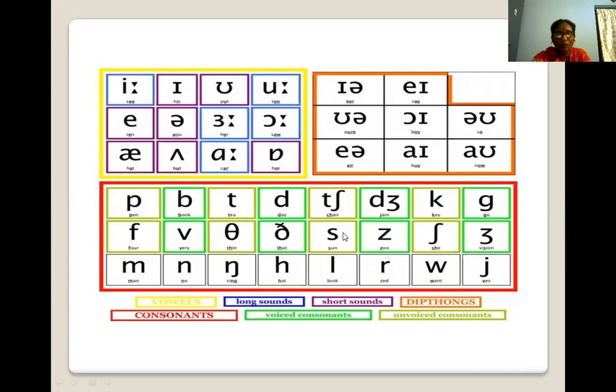Now we go for unvoiced consonants. Pa, ta, sa, ke, fa, ta, sa, sha. These are totally consonants. That's all. N, ng, h, y, w.